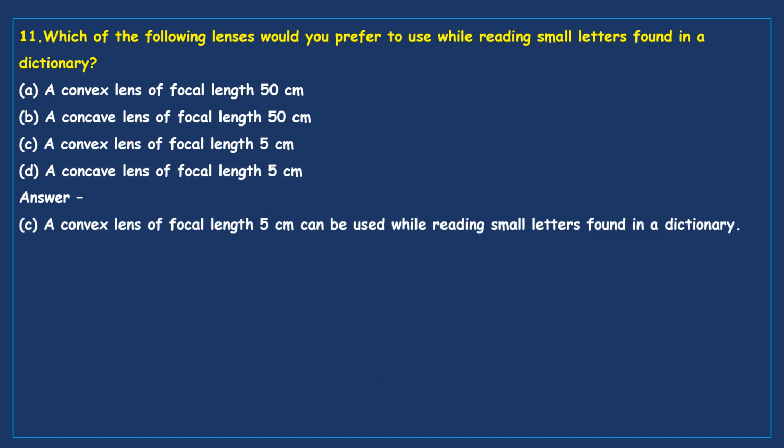Your answer is a convex lens of focal length 5 centimeter can be used while reading small letters found in a dictionary. Convex lens we have to use.